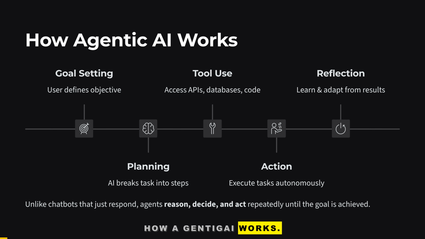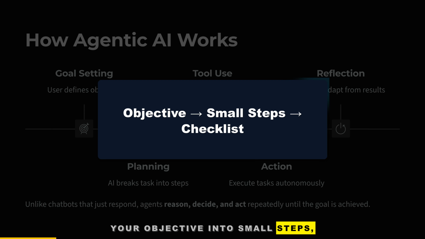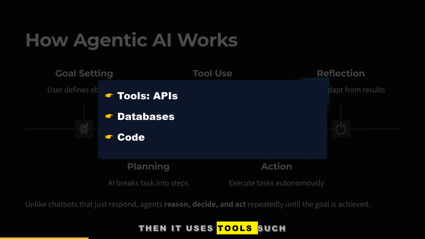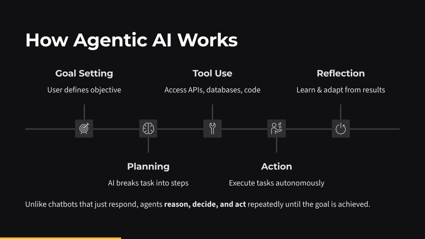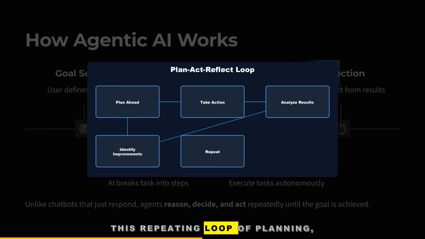How agentic AI works. Agentic AI operates through a clear loop. The system starts by turning your objective into small steps, like drafting a checklist before starting a project. Then it uses tools, such as APIs or code, to complete each step. After a reaction, it evaluates the result and decides whether to continue or adjust, much like changing course when you spot traffic ahead. This repeating loop of planning, acting, and reflecting is what gives the agent its intelligence.